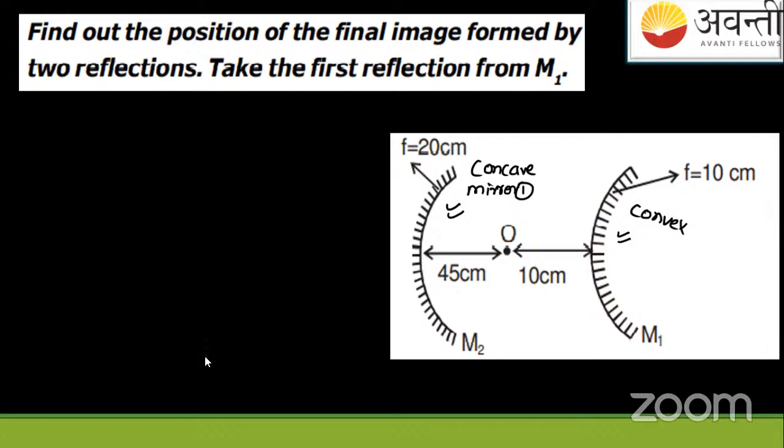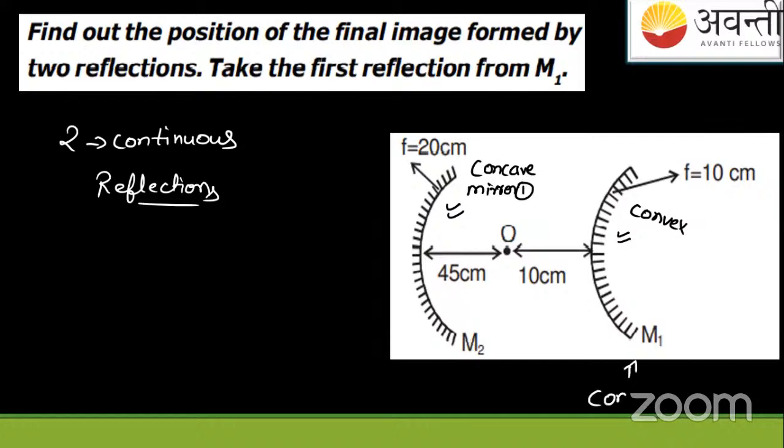Please focus on the slides. I'm taking this white color. See, the question says like this. You have to solve this question in two continuous reflections, one by one, back to back. Taking the first reflection from mirror one, that is the convex mirror. This mirror is what? It's a convex mirror. Taking the first reflection from this convex mirror.